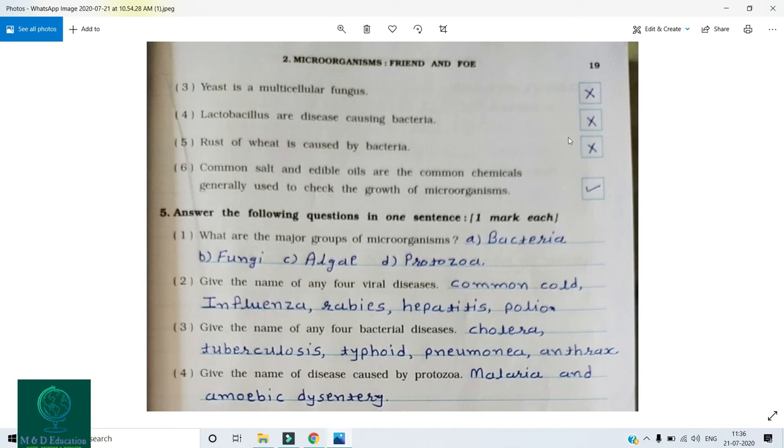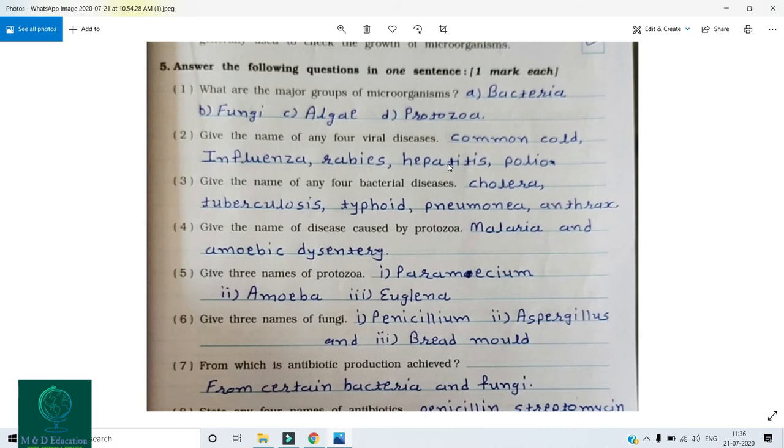Now the question number 5. Answer the following questions in one sentence. What are the major groups of microorganisms? Bacteria, fungi, algae, and protozoa. Give the name of any 4 viral diseases. It's common cold, influenza, rabies, hepatitis, and polio.